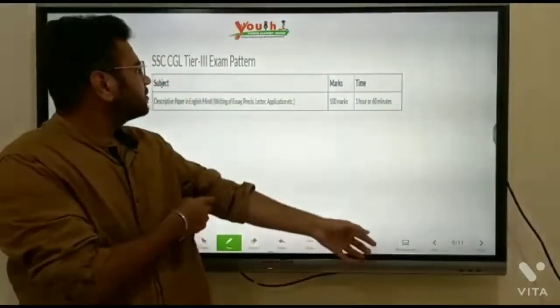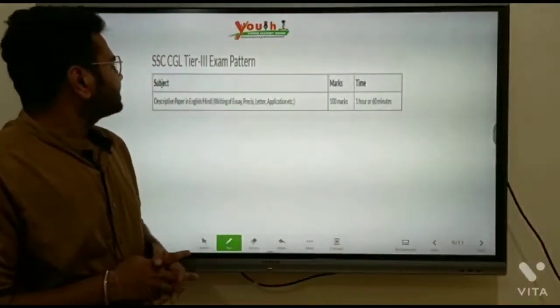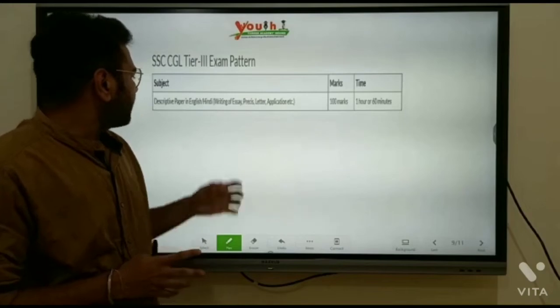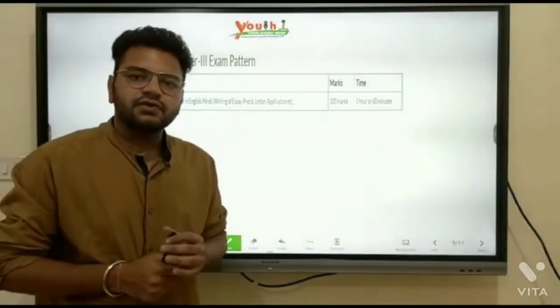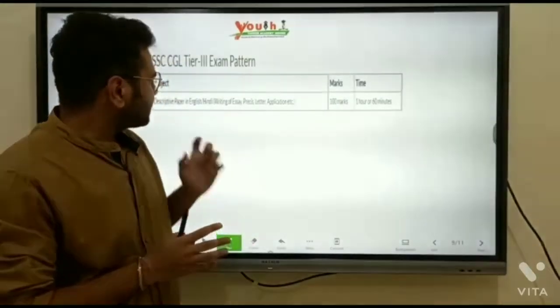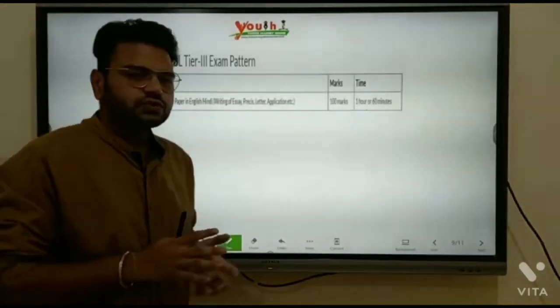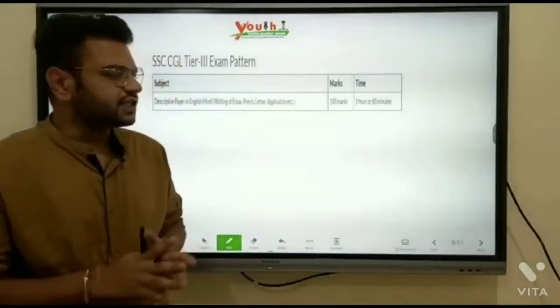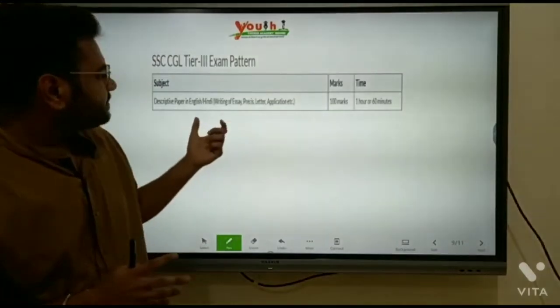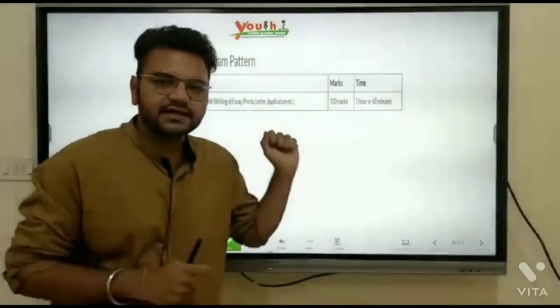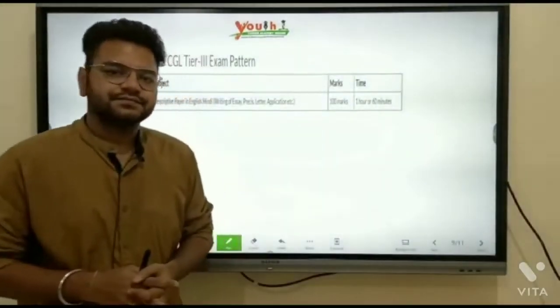So after Tier 2, SSC conducts Tier 3 for CGL, called the descriptive paper. You have an option for this paper. You can choose Hindi or English language. The descriptive paper maximum marks is 100 marks and time duration is 1 hour.